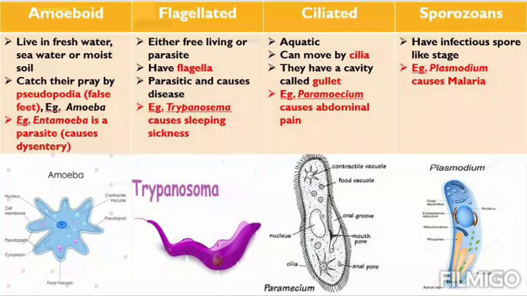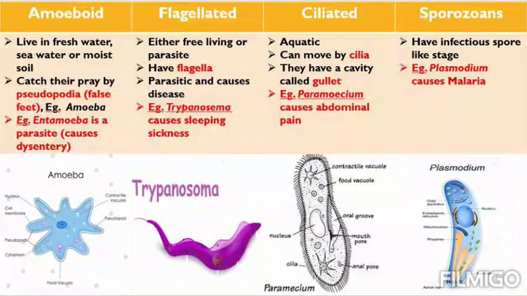Here it is. So here it has 4 columns named as the 4 groups of our protozoan. At the end of each column there are diagrams, so you can refer to this diagram as an example also. Now we'll start with amoeboid.